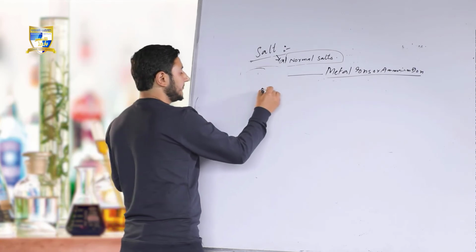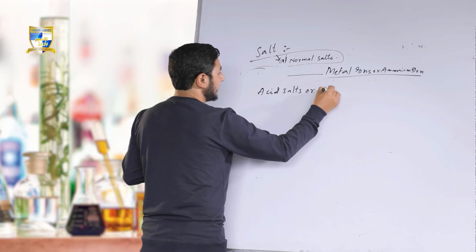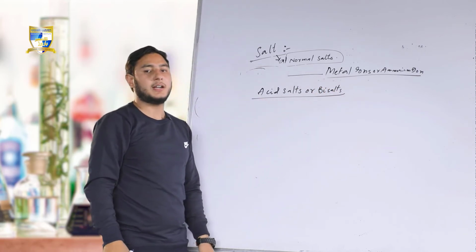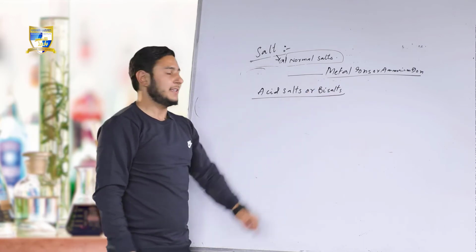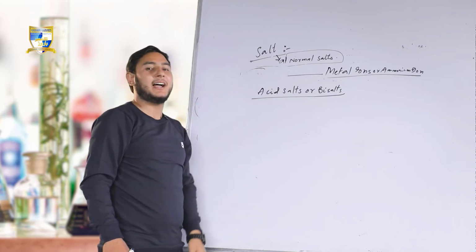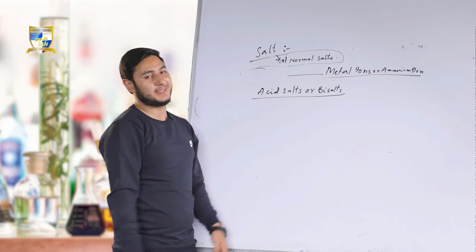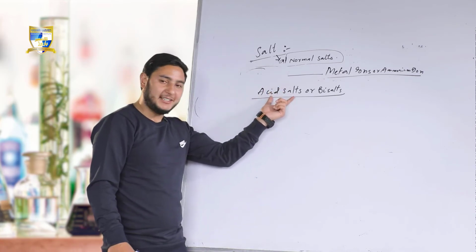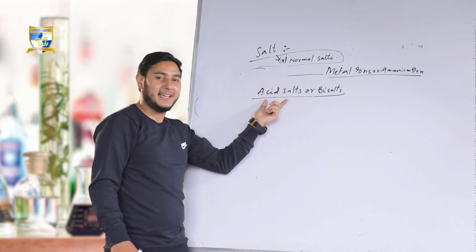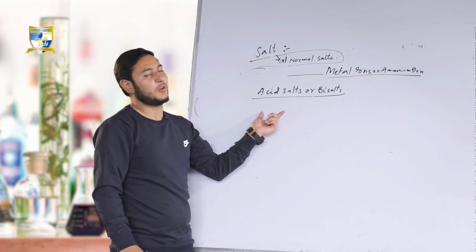Acidic salts are sometimes also called bisalts. These are the salts that contain a replaceable hydrogen atom along with the other atoms. I am repeating again: acidic salts are also called bisalts. They are the salts that contain a replaceable hydrogen atom along with the salt part.